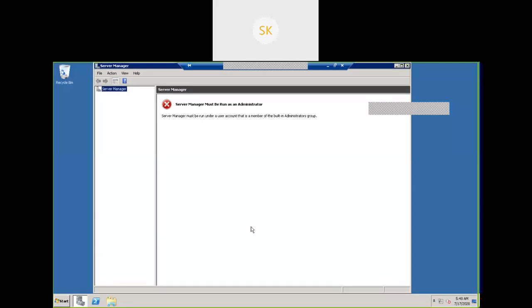Even this administrative action is not possible through remote desktop. But in a console, if you have a console screen, by using Power User, you can perform certain actions.